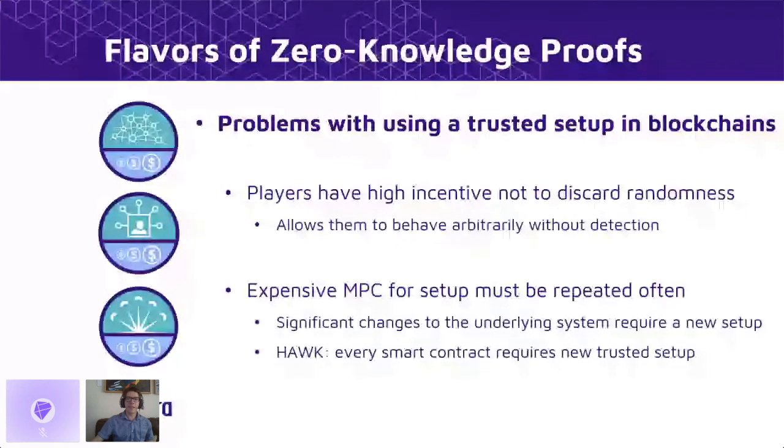And in the worst case, there's some systems like Hawk, for example, where every single time you produce a new smart contract, which is just a contract on the blockchain network, you have to produce an entirely new trusted setup. So this is very bad from an efficiency perspective and also from a security perspective.